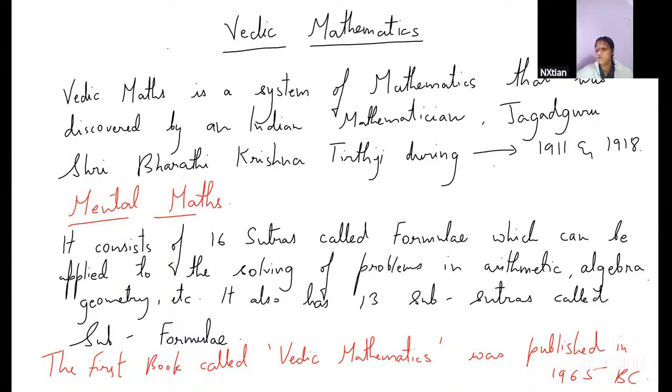I'll confirm whether it's written in BC or AD for both the dates. For now, just write 1911 and 1918 and the year 1965. I'll check this out because in some places it's BC, some it's AD. So just put the years right now. Don't put any BC or AD.